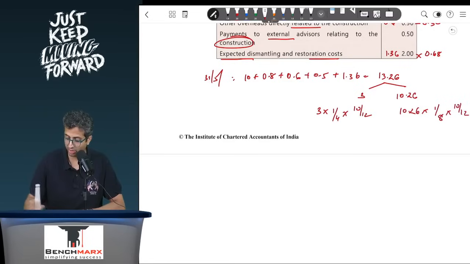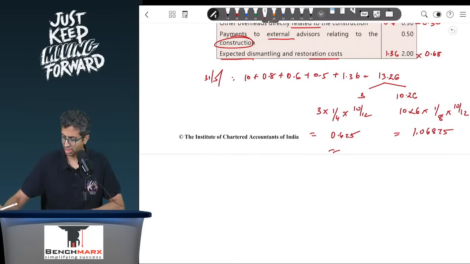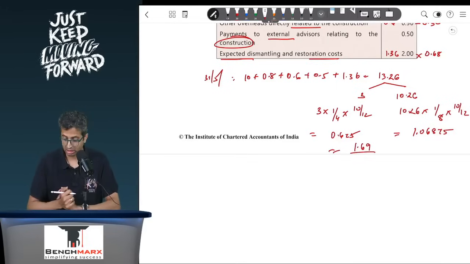So if I were to calculate the depreciation, this is 3 divided by 4 into 10 by 12 comes to, I think, 0.625 over here, and 10.26 divided by 8 into 10 by 12 comes to around 1.6875. Probably if I total both of these, this will come to, let us say, 1.69 something. That will be your depreciation, let us say.